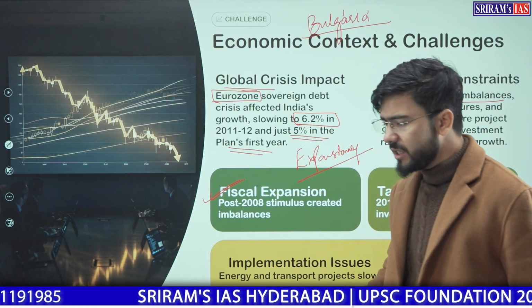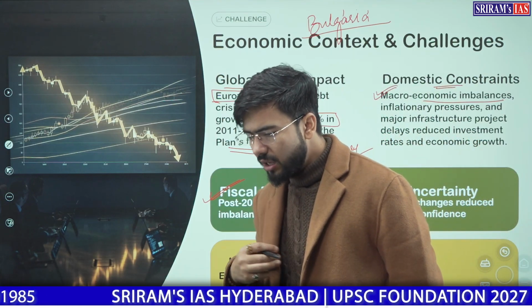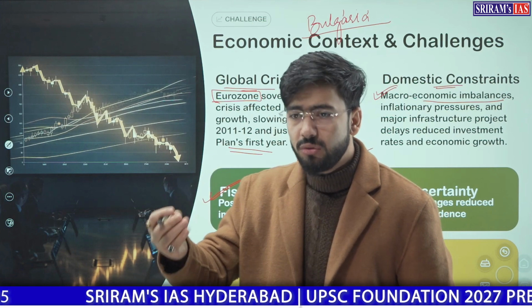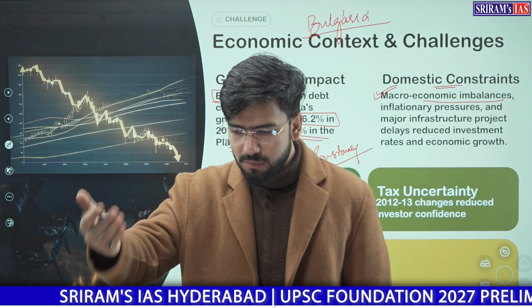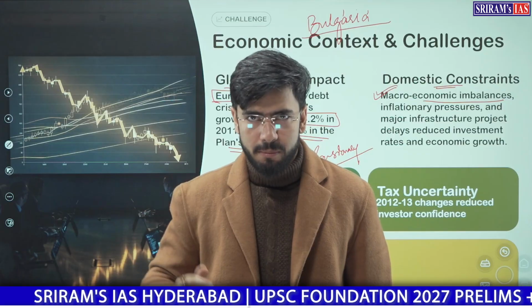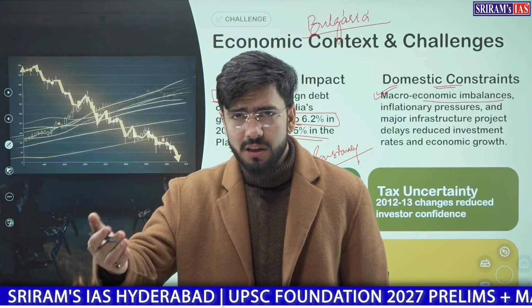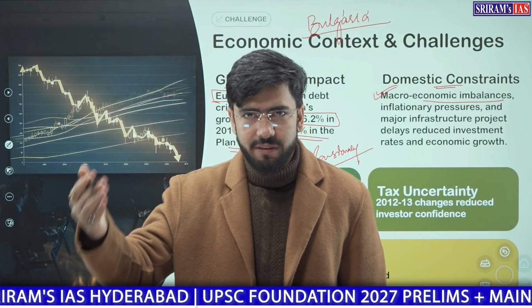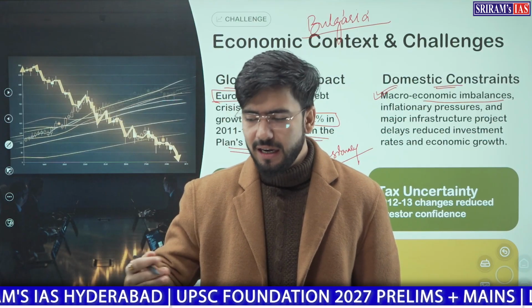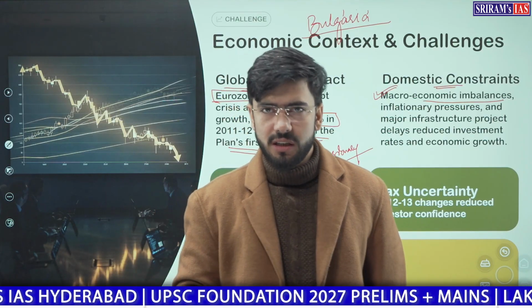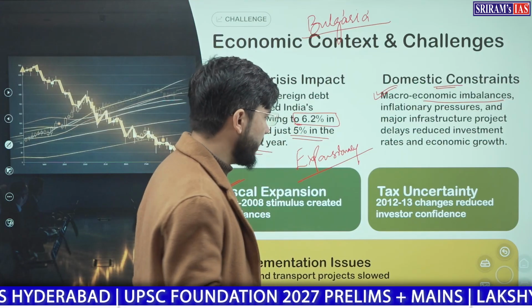Post this crisis, every country adopted an expansionary fiscal and monetary policy, in which the only thing that was to be pursued was providing economic stimulus, fiscal stimulus to the market. Fiscal stimulus to the market will help to revive the economy, will help increase the demand, and then it will start production again. That was the main goal.